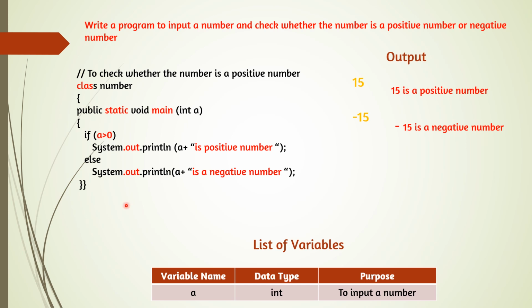And one more thing, keep in mind: if a single statement is there below if, there is no need for opening and closing braces. But if there is more than one statement below if, we have to open the brace, and before starting else we have to close it. One statement will be executed, but more than one statement will not be executed below if the brace is not there. So we have to put the braces if more than one statement is there.